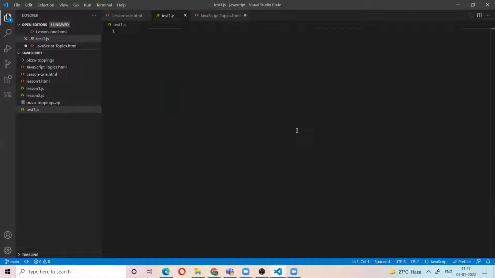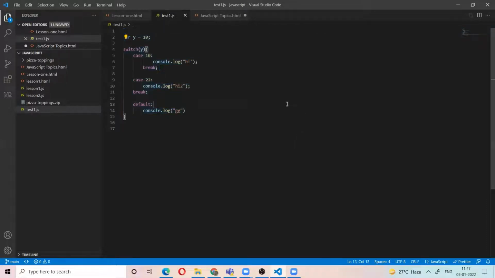Can you just roll back the switch statement? Yeah. In that, can I check the data type also of the value? Yes. For example, I use the y, like double equal to and triple equal to. No. There is no double equal to. It will always check the triple equal to.